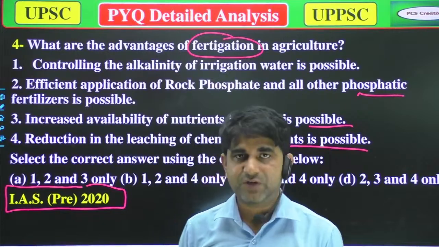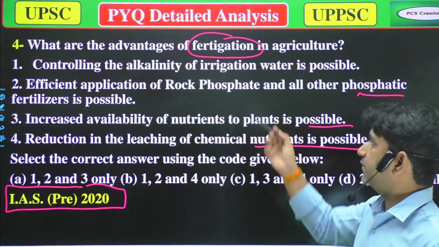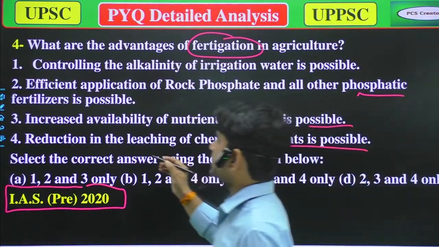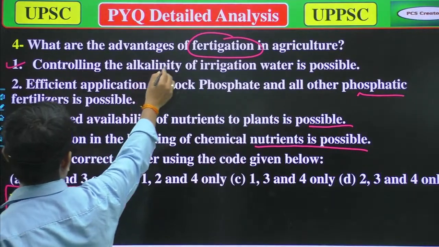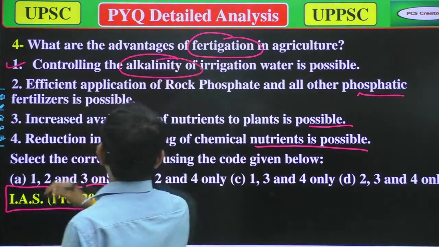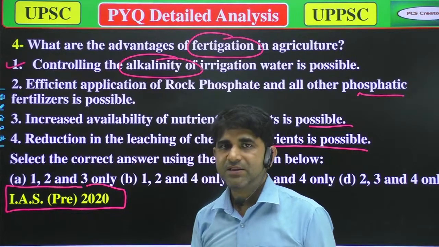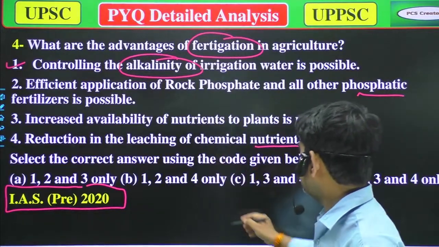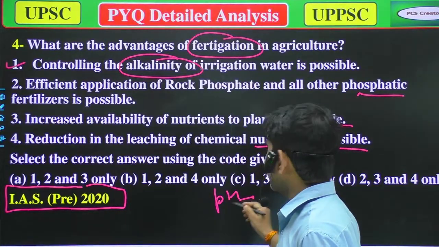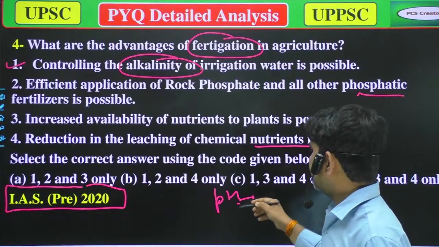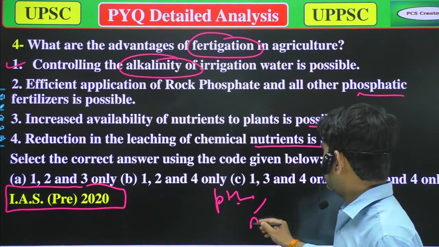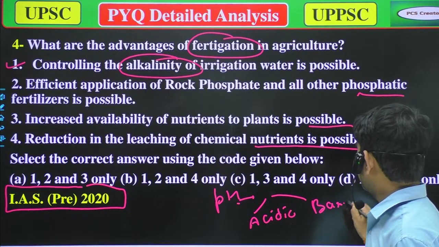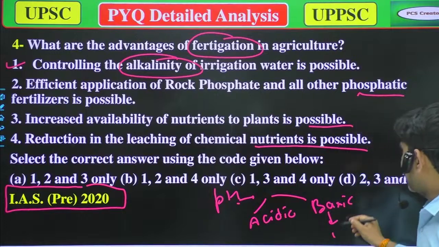So fertigation is clear. The first option is that controlling the alkalinity of irrigation water is possible. Yes, that's totally true. Now let's see what alkalinity is. Alkalinity relates to the basic level. When we talk about pH, as we have discussed, any substance can be acidic or basic, and basic substances are also known as alkali.